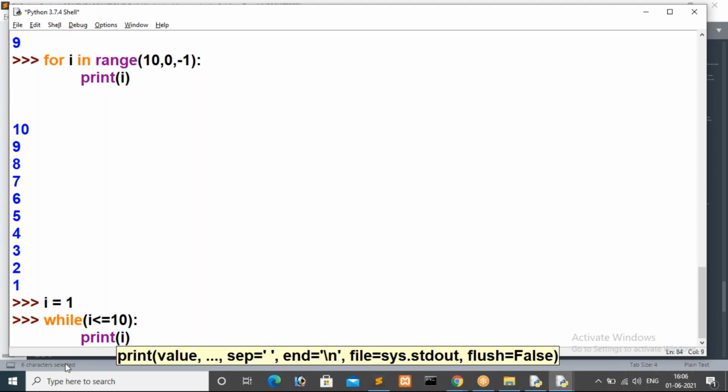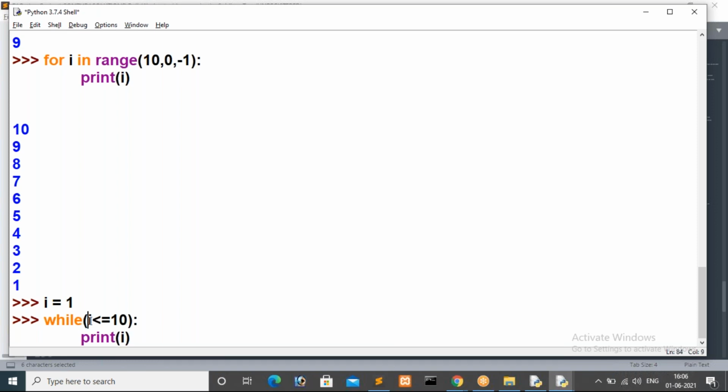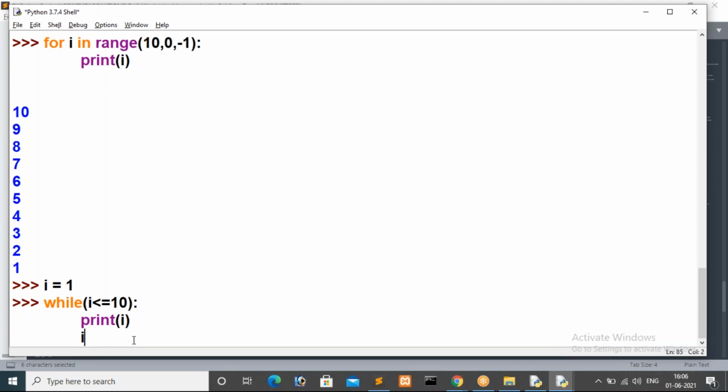After printing that value, again the flow goes to the while condition, right? In the second check the I value is still 1, so this would become an infinite loop. So we have to increase the I value by 1, I is equal to I plus 1. After printing, I will become 2. So 2 is less than or equal to 10, the condition is true, and it will print 2. Then in the next iteration the I value becomes 3.